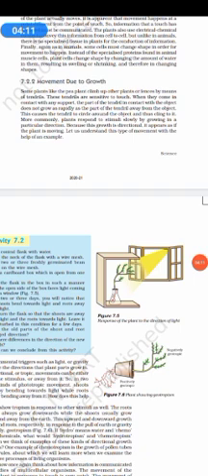So this causes the tendril to circle around the object and thus cling to it. So they will find an object, they will cling to it, they will attach to that, and they will grow.